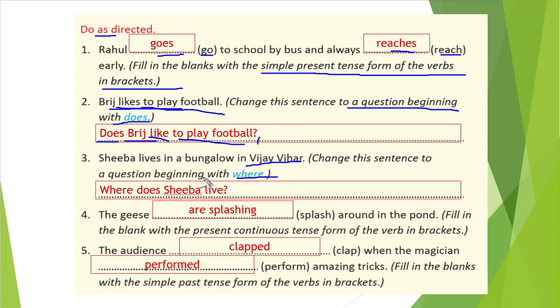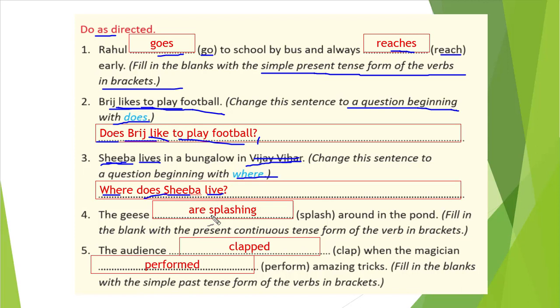So that we will not write. Okay, so we will eliminate this. So we will write first "where". When "where" is written, what is our subject? Subject is Shiva. That is a singular subject, so we will write "does". So: "Where does". Then we will write our subject Shiva, and our verb is in base form. So "lives" base form is "live", and then a question mark.